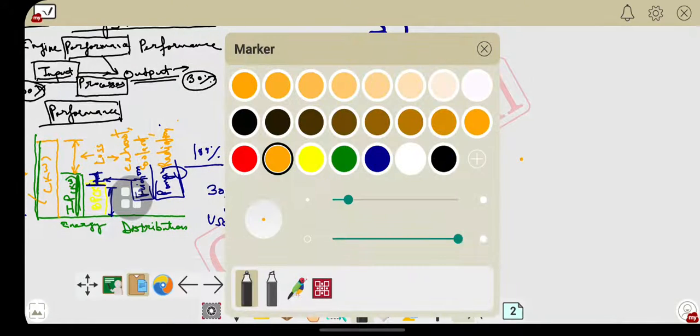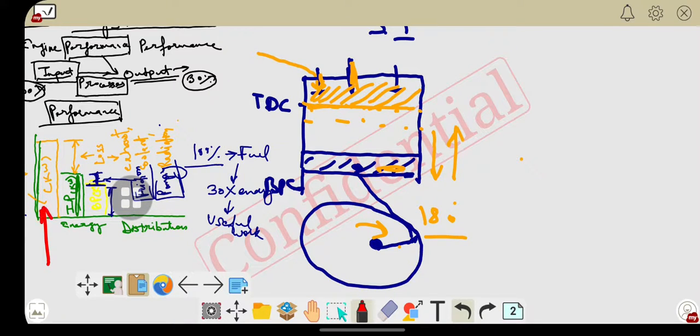This amount of energy is developed during the combustion of the fuel inside the chamber after the compression stroke. Now what happens after that?